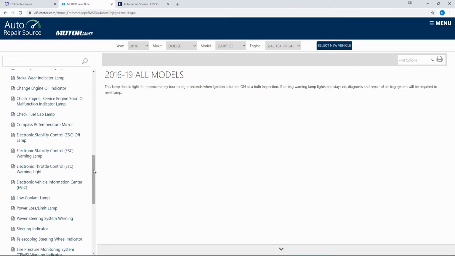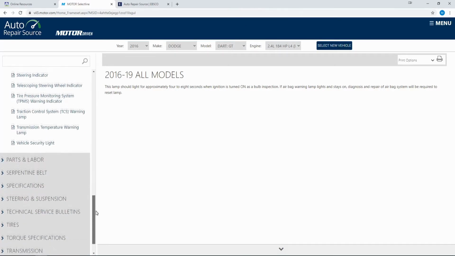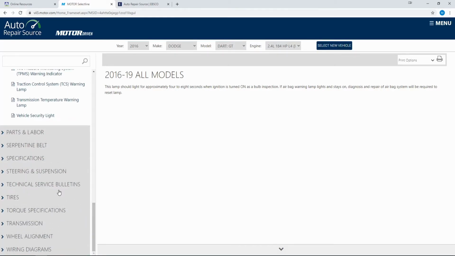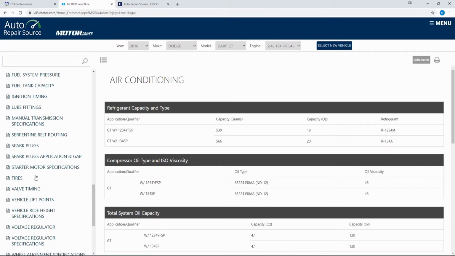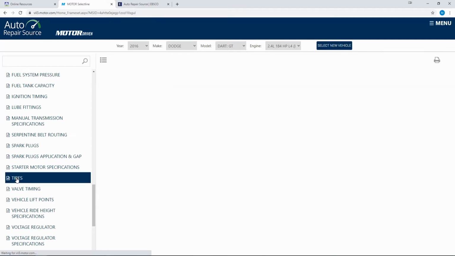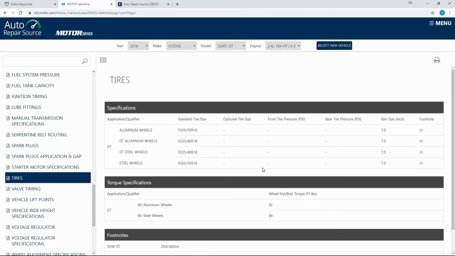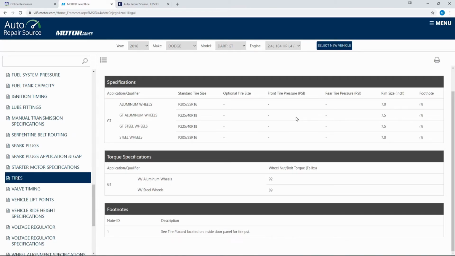Now let's say that you had a tire that was low and you wanted to make sure it got up to the proper PSI. The quickest place to find out this information is to go into specifications and click on tires. This will tell you the different tire sizes for your specific trim and wheel type.